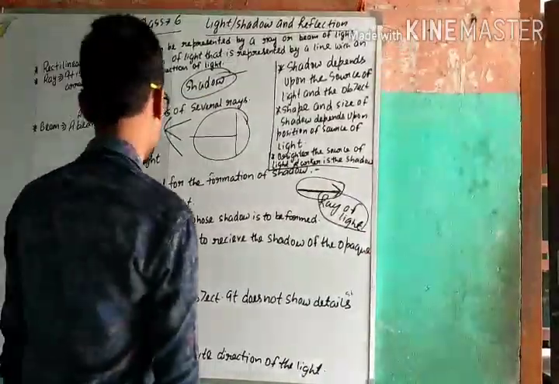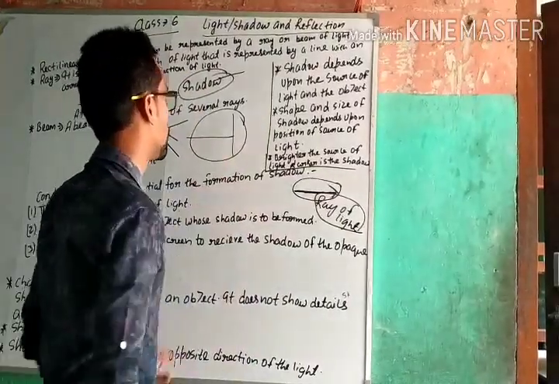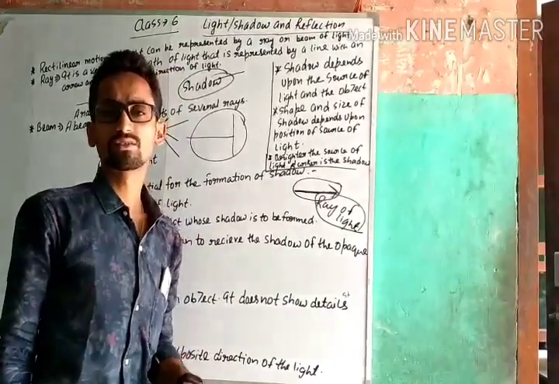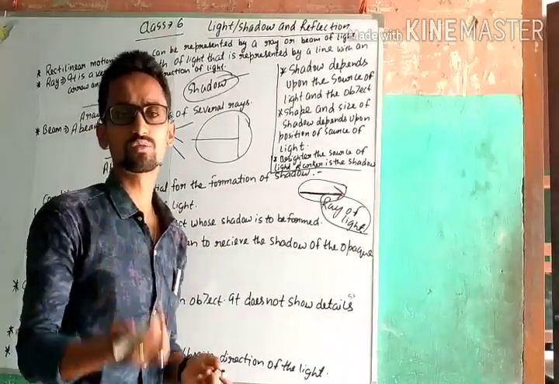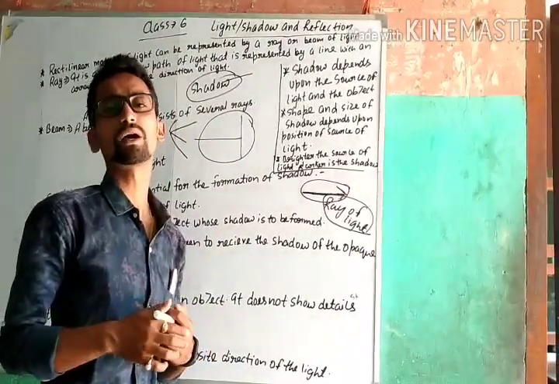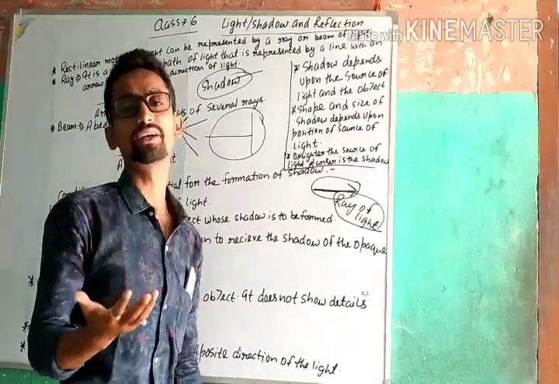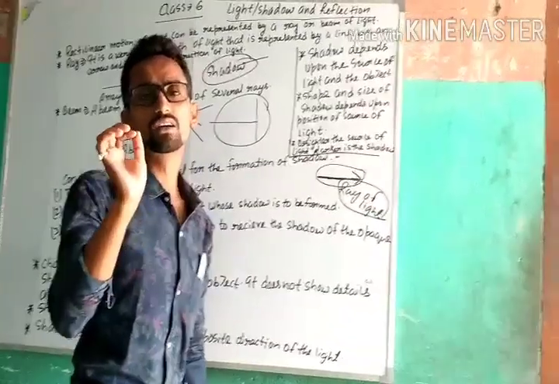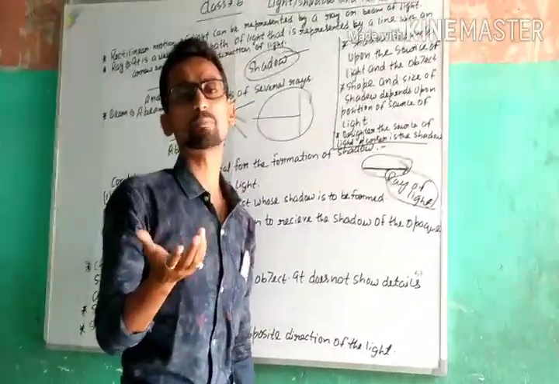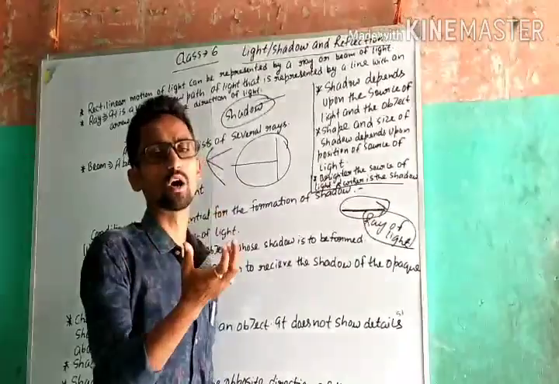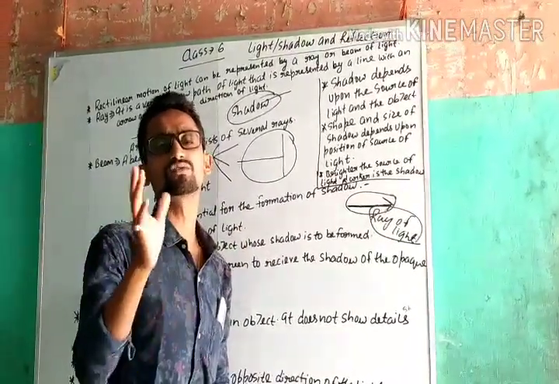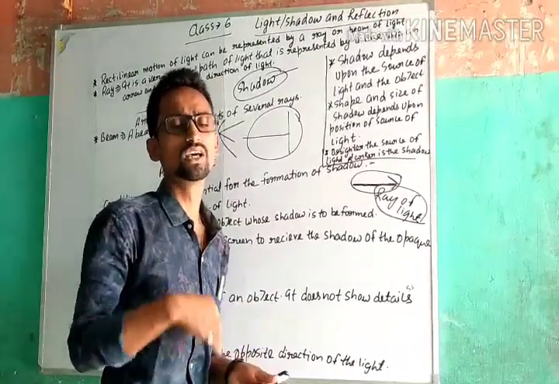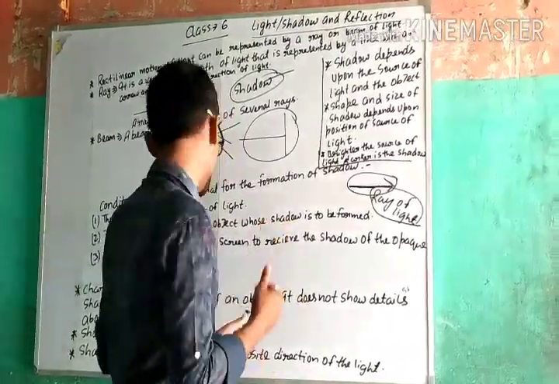Talking about another characteristic of shadow: a shadow is always dark in color. A shadow is always formed by an opaque object if there is a source of light, so we can say that a shadow must always be dark in color. It doesn't depend upon the color of the object, but it always appears to be dark. So another characteristic of shadow is that it is always dark.